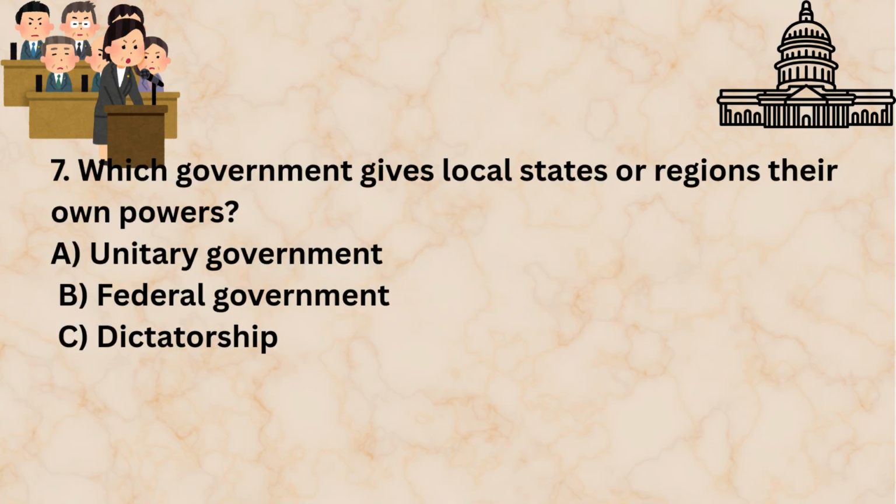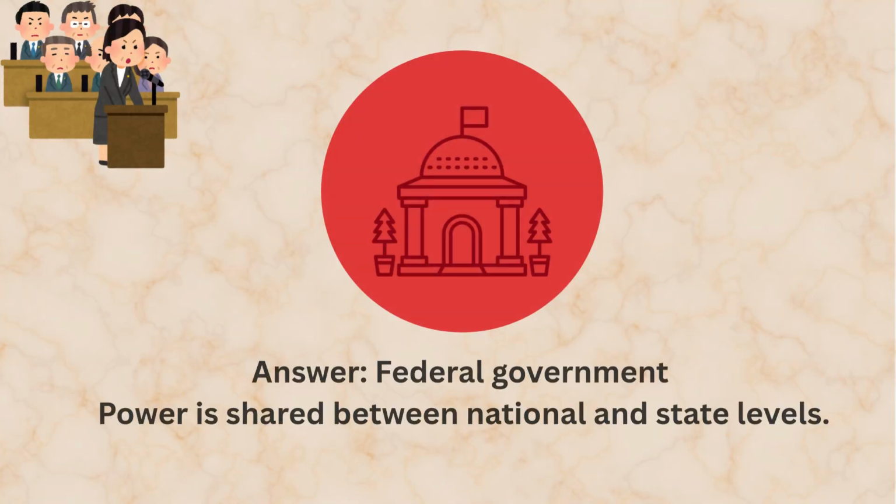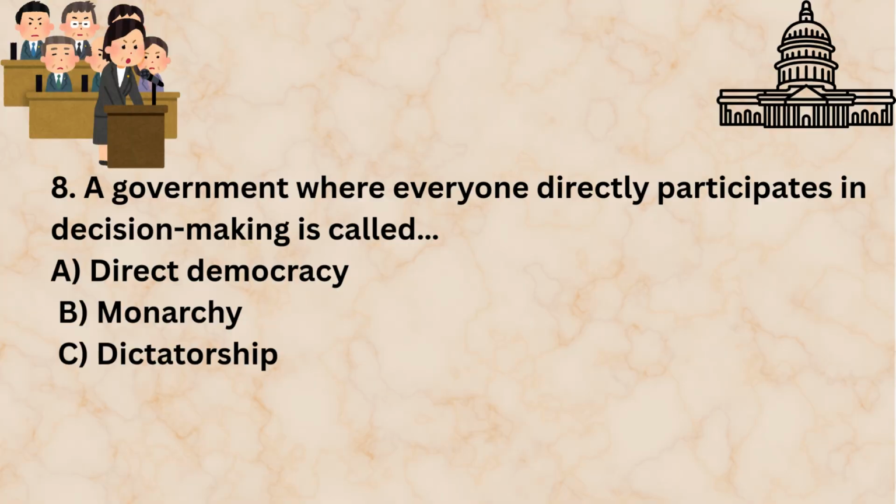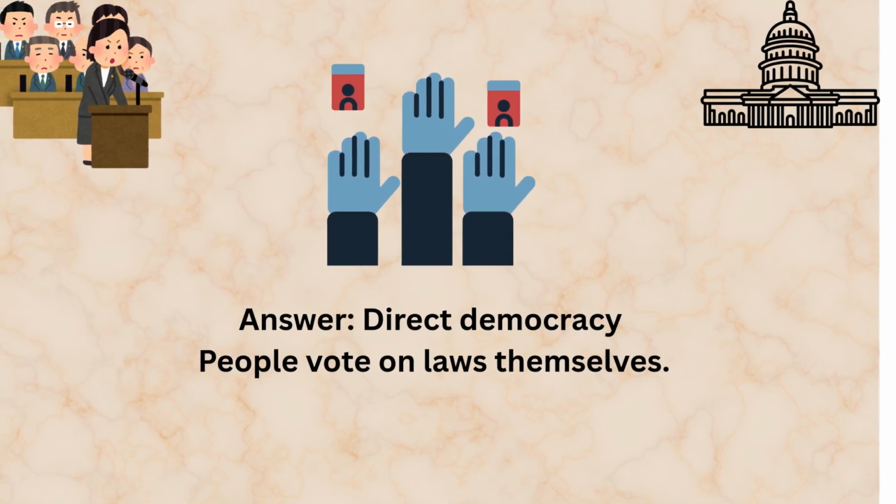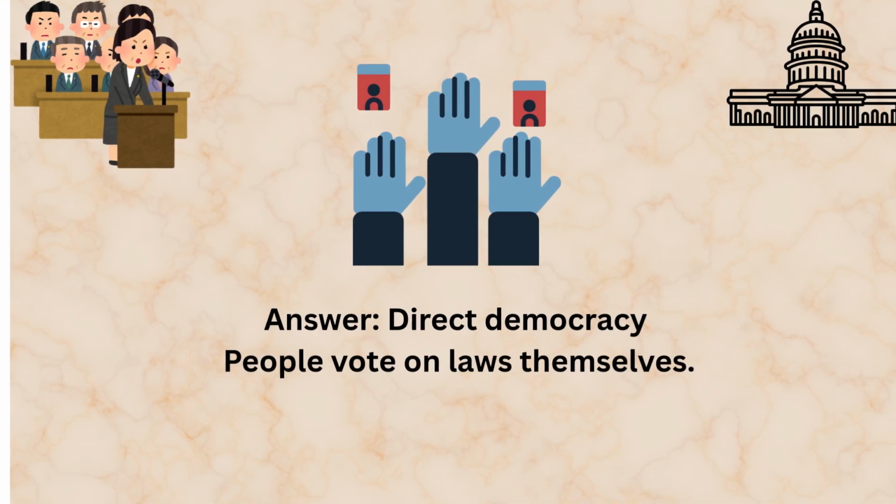Which government gives local states or regions their own powers? Unitary government, federal government, dictatorship. Federal government. Power is shared between national and state levels. A government where everyone directly participates in decision making is called direct democracy, monarchy, dictatorship. Direct democracy. People vote on laws themselves.